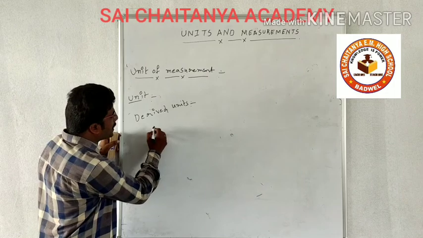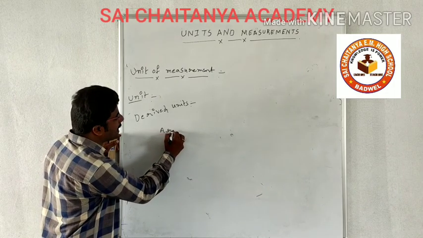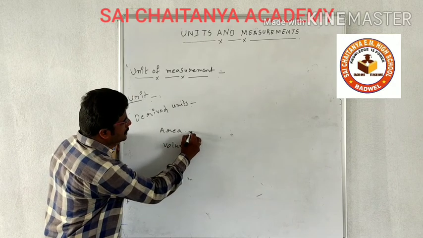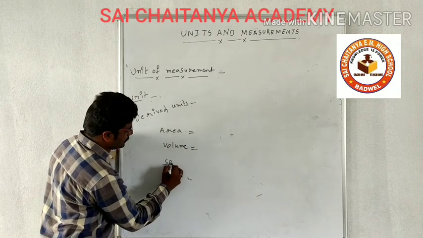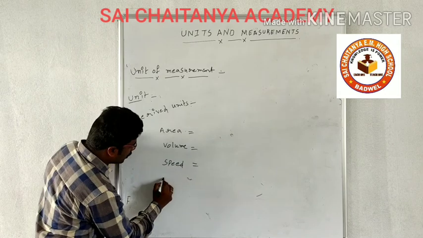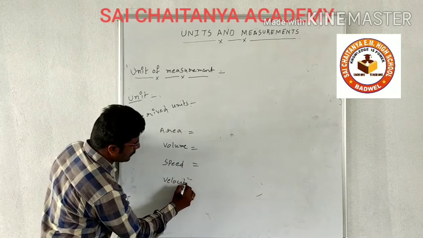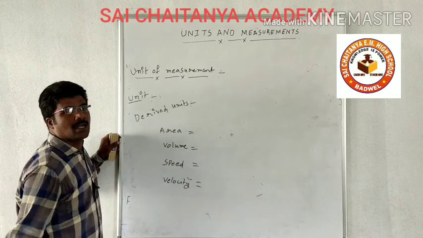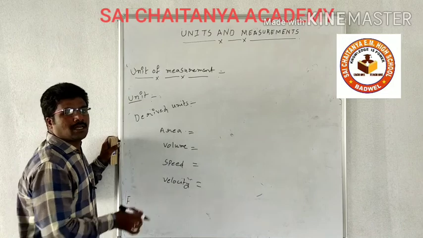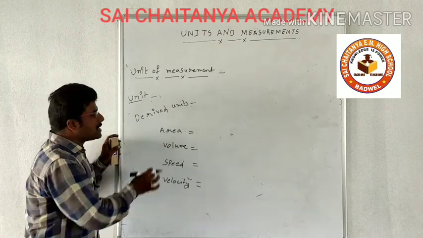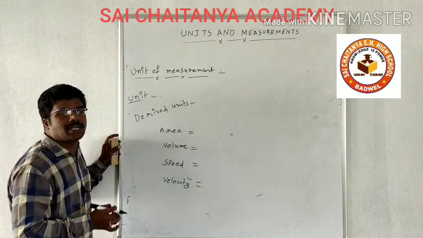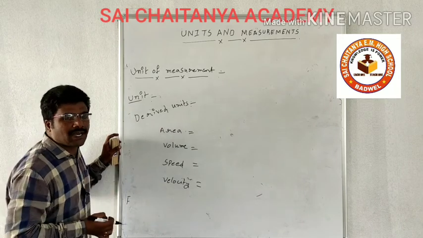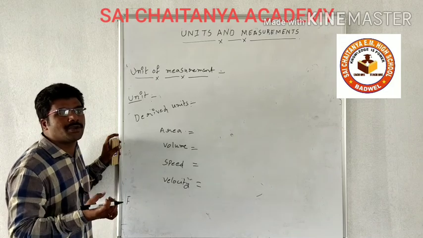Examples of derived physical quantities are area, volume, speed, velocity. In order to measure these derived physical quantities, we require some standard reference. That standard reference is known as derived units.